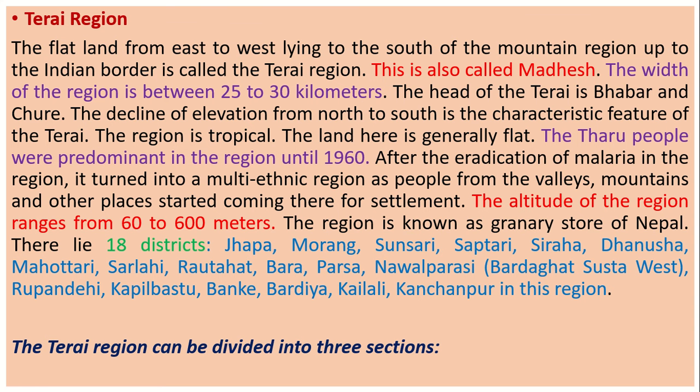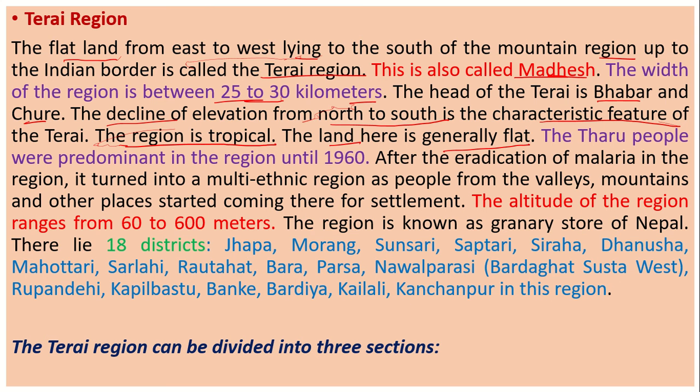So we'll move on to the Tarai region, the flat land from east to west lying on the south of the mountain regions up to the Indian border is called Tarai region. This is also called Madhes. The width of the region is in between 25 to 30 kilometers. The head of the Tarai is Babar and Churia. The decline of elevation from north to south is the characteristic feature of the Tarai. The region is tropical, so the land here is generally flat.